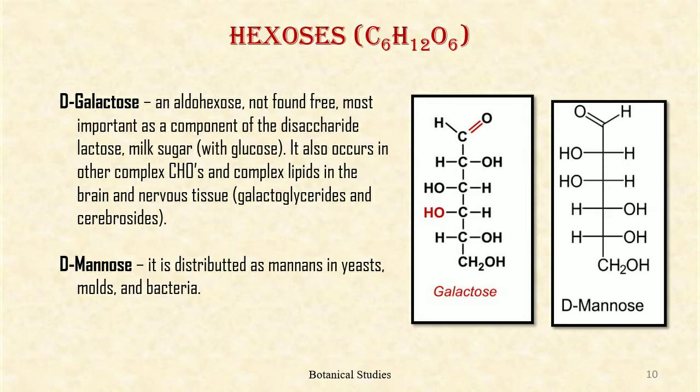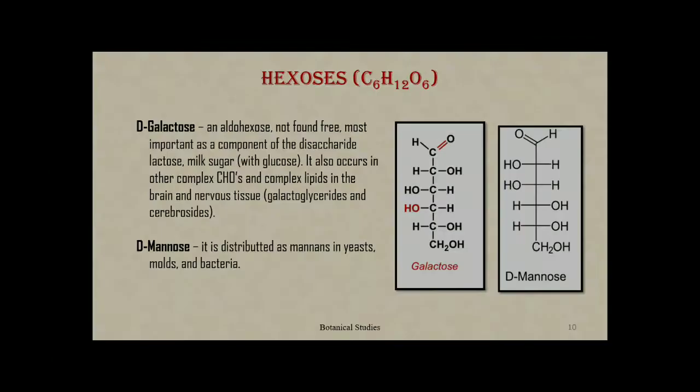D-galactose. It is an aldohexose, not found free. Most important as a component of the disaccharide lactose, that is milk sugar, with glucose. It also occurs in other complex carbohydrates and complex lipids in the brain and nervous tissues, that is galactoglycerides and cerebrosides. D-mannose. It is distributed as mannans in yeast, mold, and bacteria.